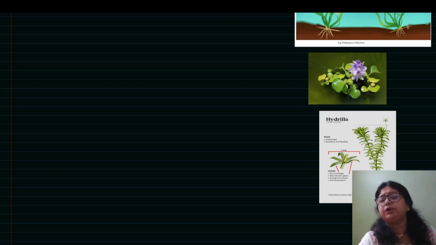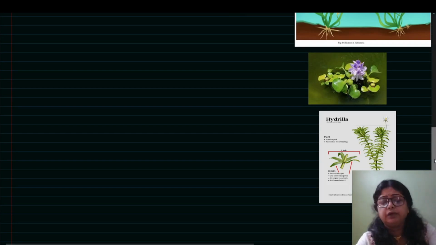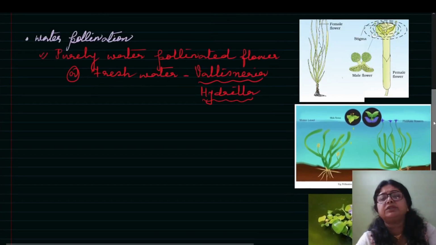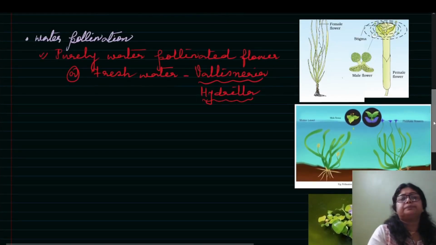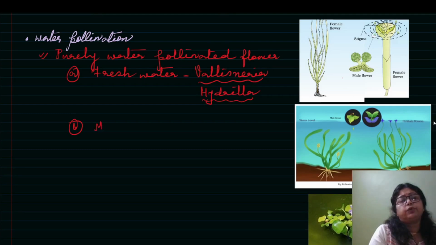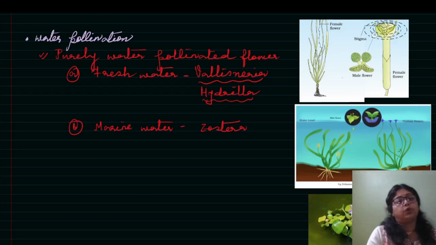So they show the purely aquatic and purely water pollinated flower in fresh water. Now the question comes, what about the marine water? One example for MCQ. So marine water, you always remember that is the zostera. Okay, carrot grass, that is zostera. Name you will remember. क्या कोई डिफिकल्टी है? नो डिफिकल्टी. You go through this, you will get good marks. Question will come, you can answer.